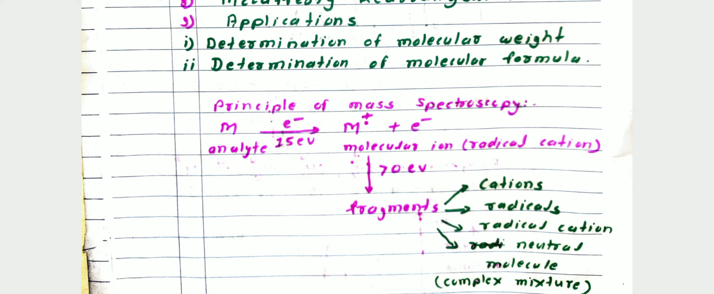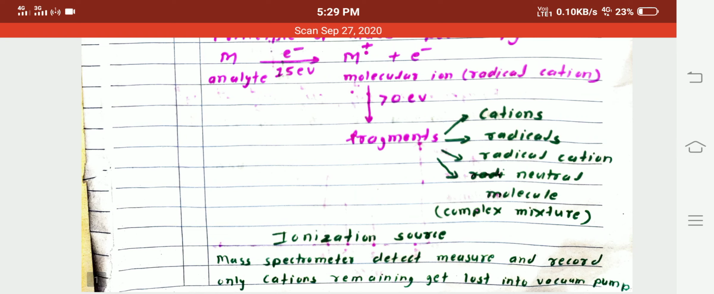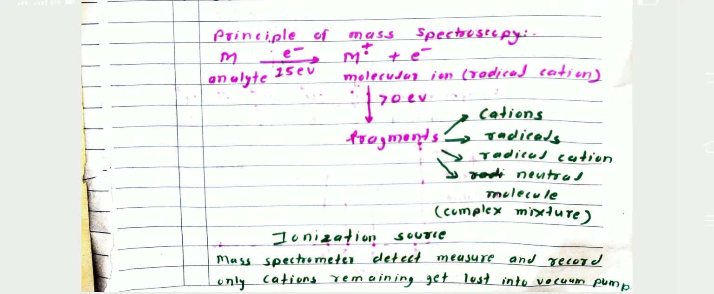Then here the analyte is bombarded by 15 electron volt, then formation of molecular ion, which is also called the radical cation, by releasing an electron. Then again this molecular ion is bombarded by 70 electron volt, and it forms some fragments. Then I am writing here, the first fragment is the cations.